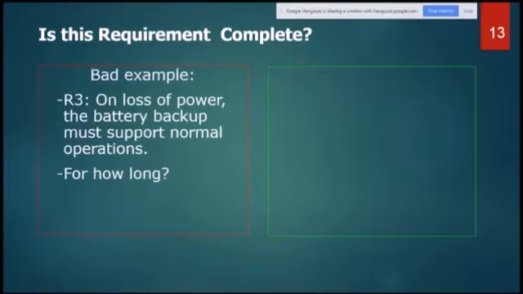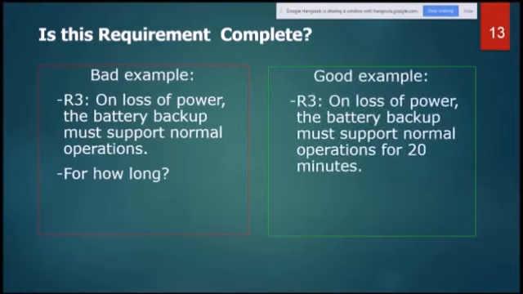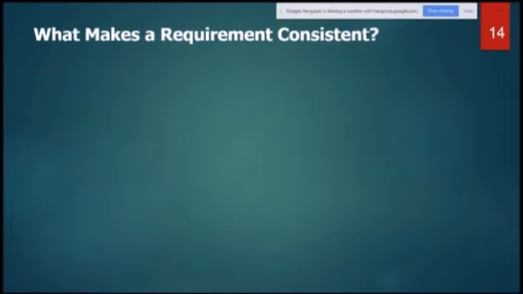Bad example: on the loss of power, the battery backup must support normal operations. But for how long? We are saying that on the loss of power, battery backup should be there, but for how long? Therefore, the requirement is not complete. A complete requirement would say: on the loss of power, the battery backup must support the operations for 20 minutes. So this is the completeness of the requirement. Okay.